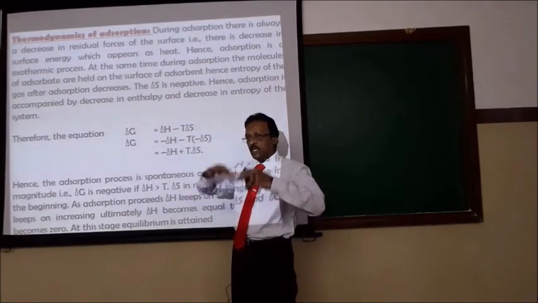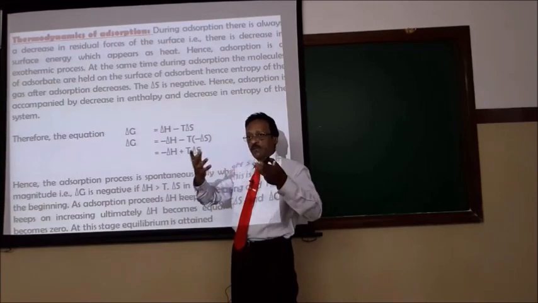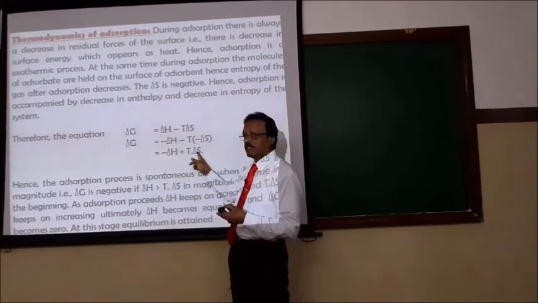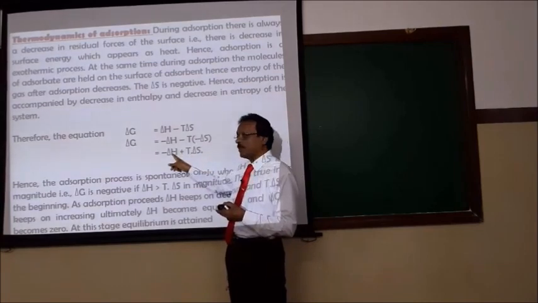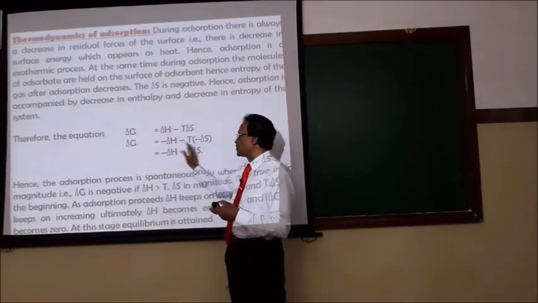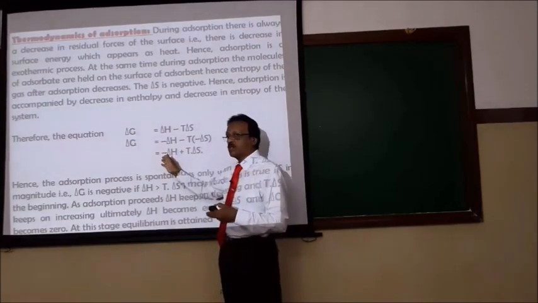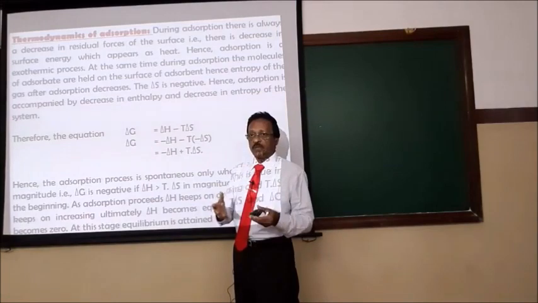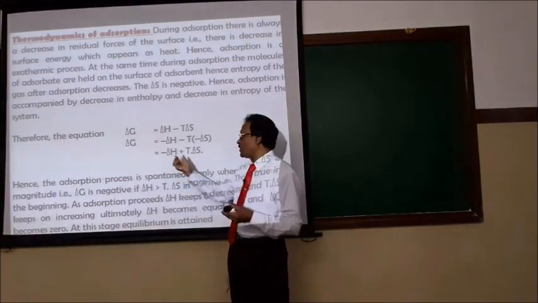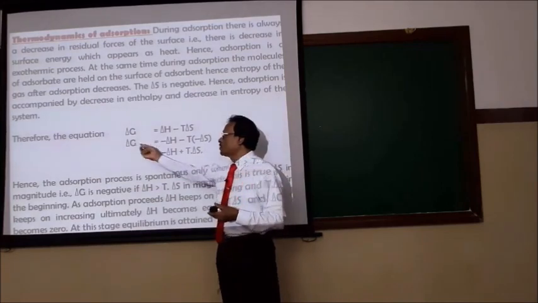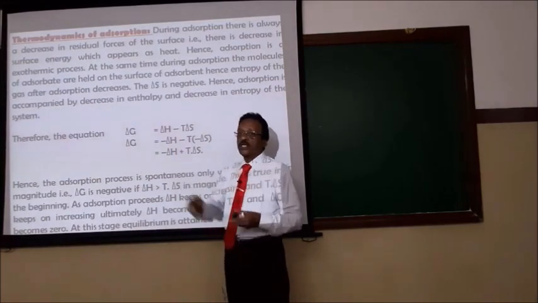In the beginning, the entropy decreases. What happens? Adsorption takes place, then desorption takes place automatically. When desorption takes place, the entropy increases. As the entropy increases, the enthalpy decreases. After some time, delta H and T delta S become equal and delta G becomes equal to 0. We can say the process is in equilibrium. When delta H is equal to T into delta S, then delta G becomes equal to 0 and the process is in equilibrium.